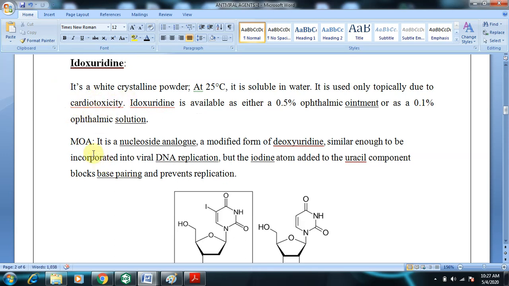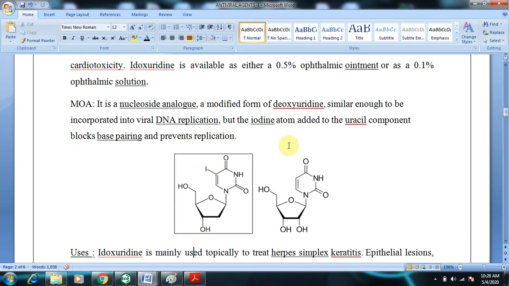Coming to its mechanism of action, it is a nucleoside analog. As we said, it resembles uridine. This is idoxuridine, a modified form of deoxyuridine. If uridine has OH, and the OH is absent for the same analog, then it is called deoxyuridine. So it is a modified form of deoxyuridine in which you have an extra iodine atom.